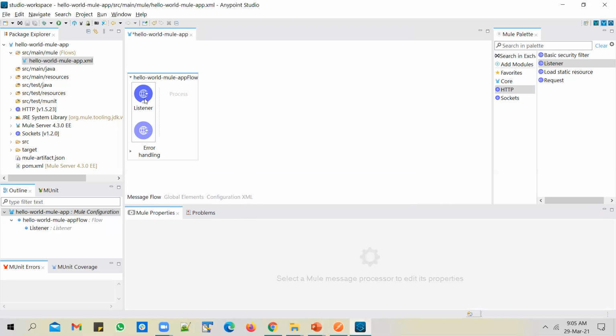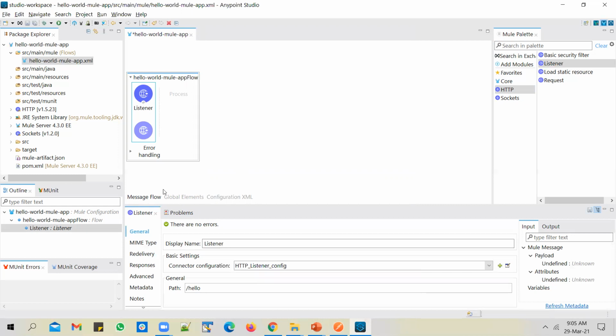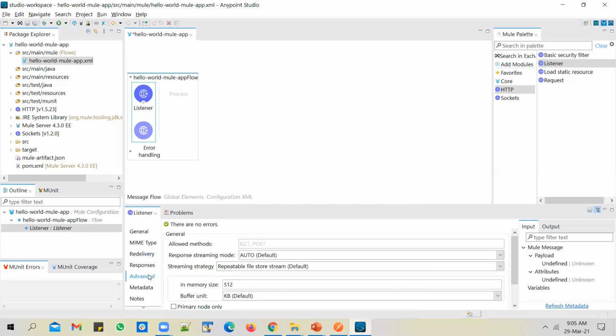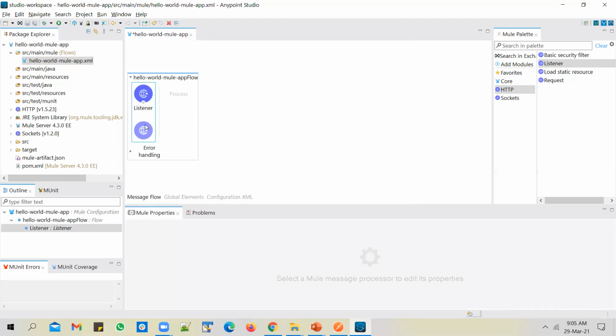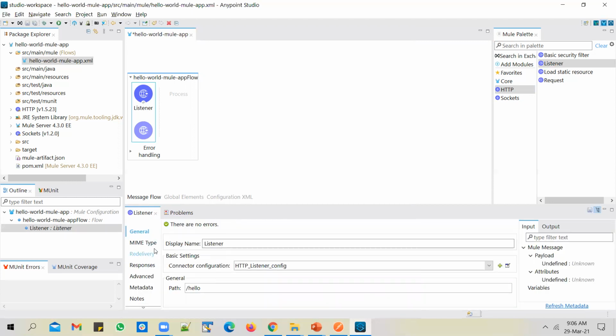Okay. And after that, you can click on the listener configuration, go to the Advanced tab, and select what methods you want to allow on this endpoint. So remember, REST APIs work with HTTP methods, and you can allow GET, POST, or any other method. Okay, so I want to allow only the GET method on this endpoint. So select GET, go back to the listener,